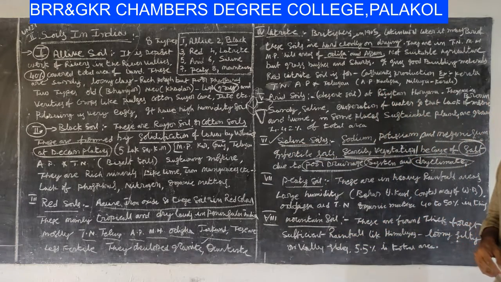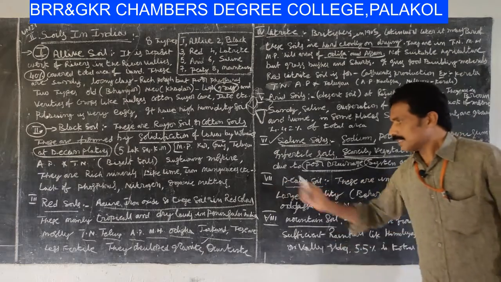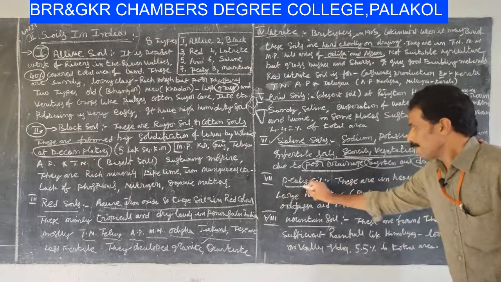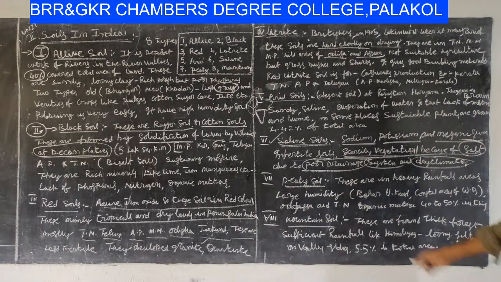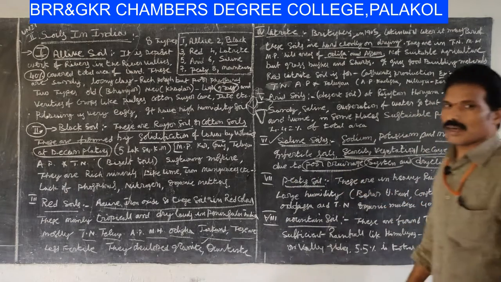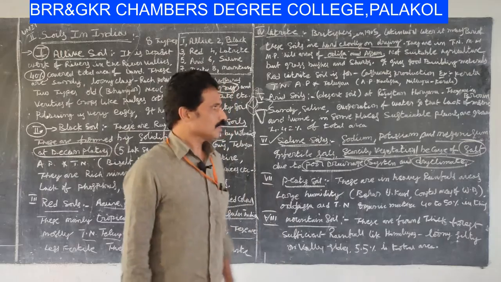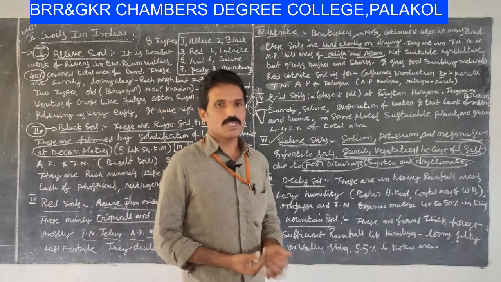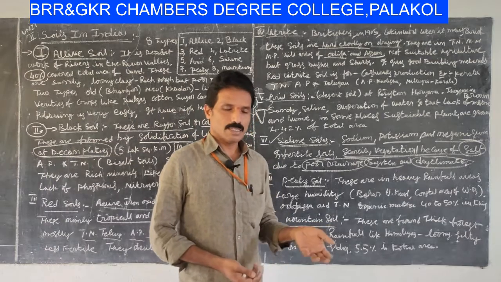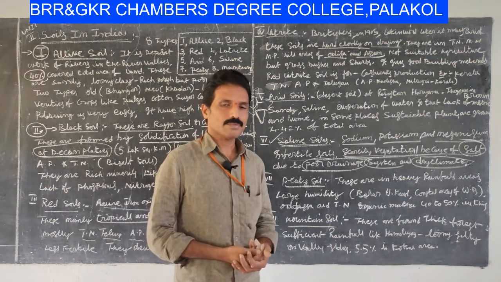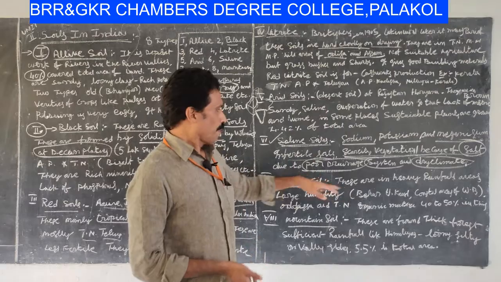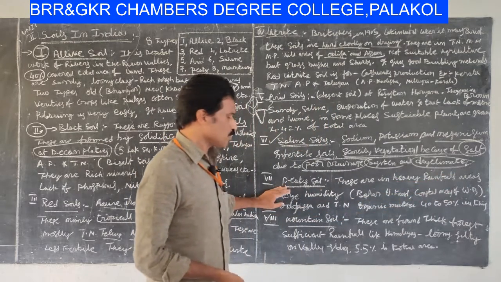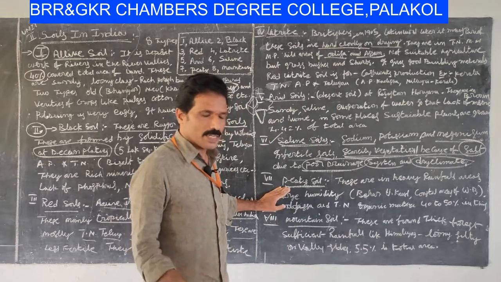Now we go to the seventh soil. The seventh type of soil is peaty soils. These soils occur in heavy rainfall areas. Heavy rainfall means the northeastern states, like Cherrapunji and Mawsynram in the state of Meghalaya. The peaty soils exist in these heavy rainfall areas.